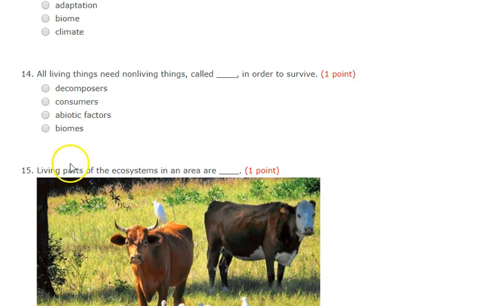Number 14. All living things need non-living things called what in order to survive? Is it decomposers, consumers, abiotic factors, or biomes?